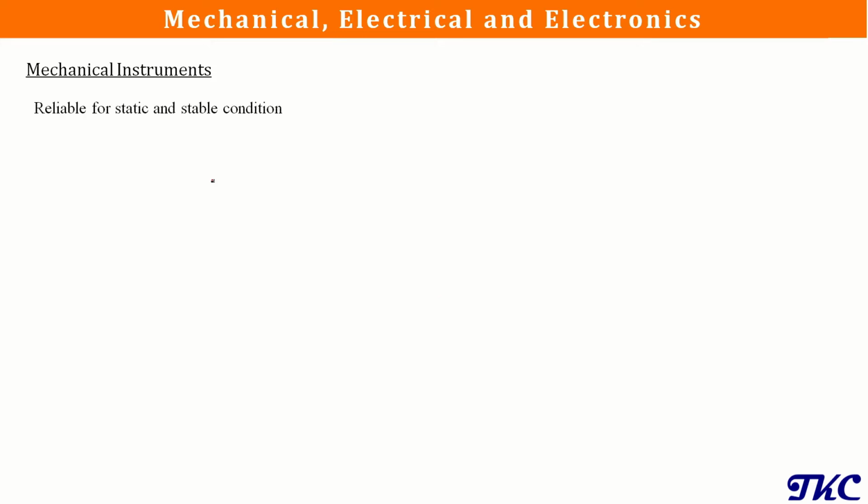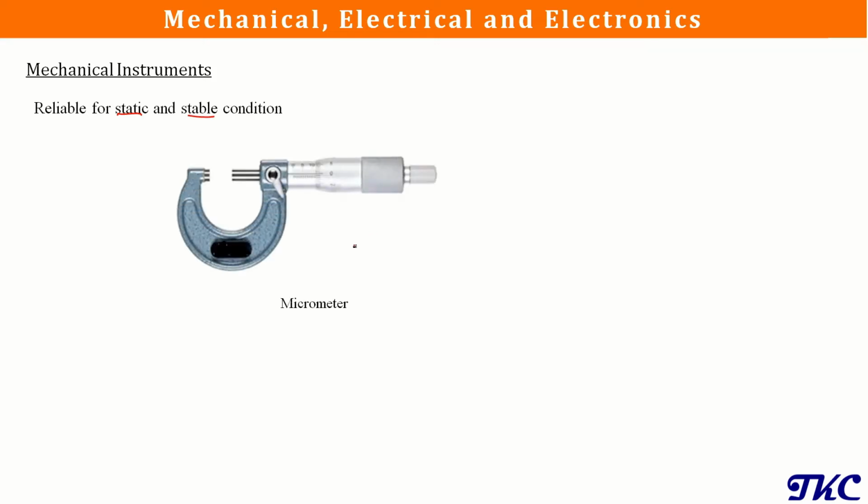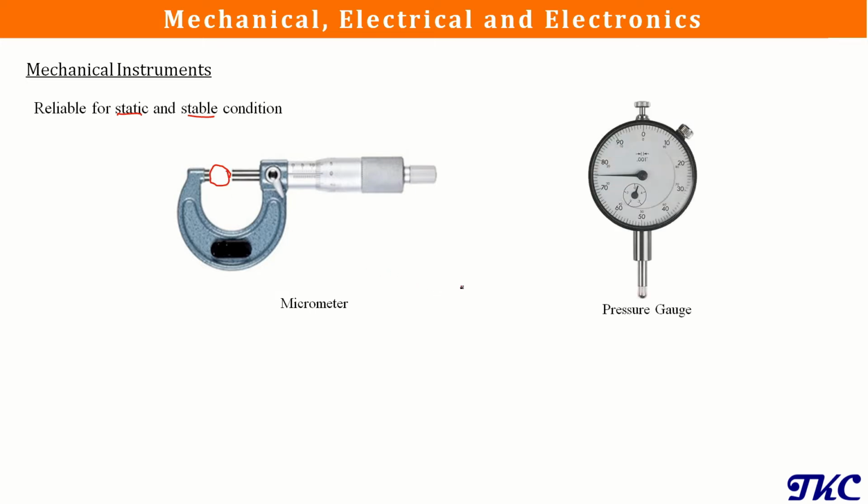Mechanical instruments are used in static and stable conditions. For example, we can use this micrometer for measurement of diameter of a wire. Similarly, we can use this pressure gauge for measurement of pressure that is varying gradually, maybe increasing or decreasing.